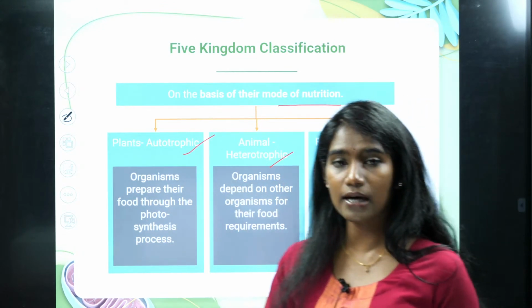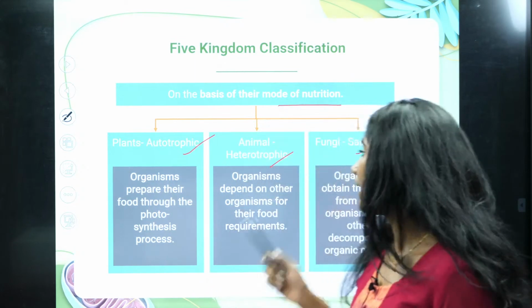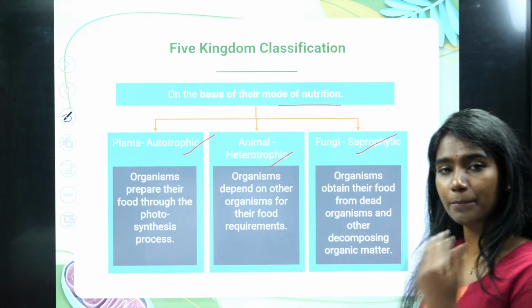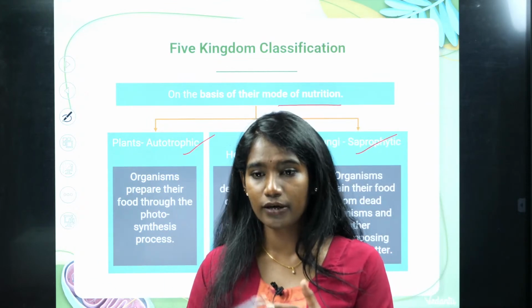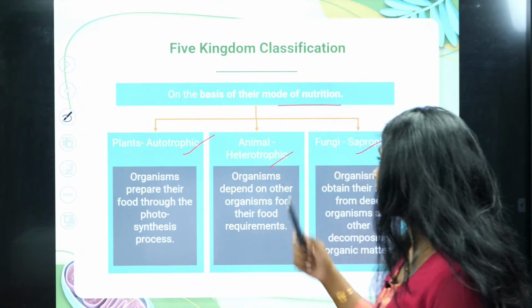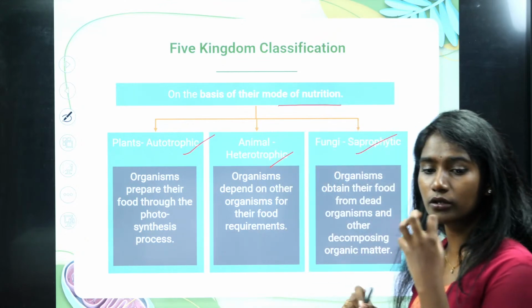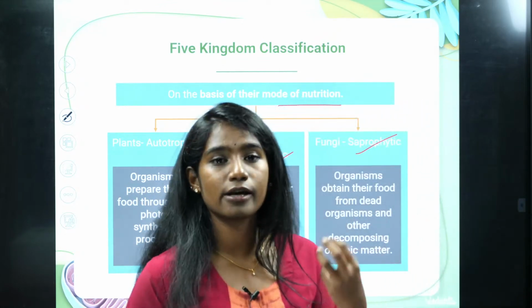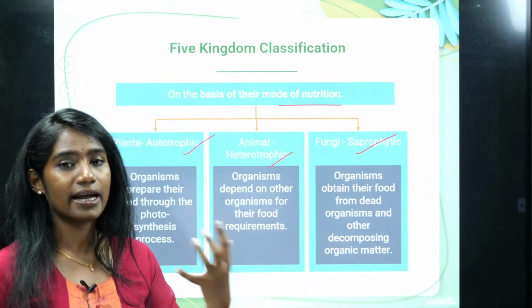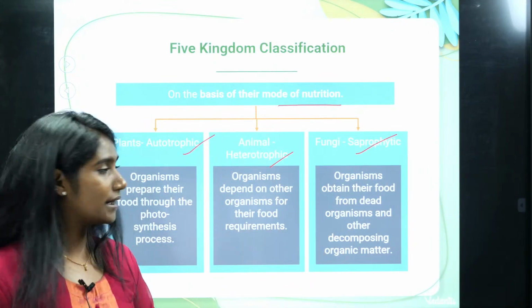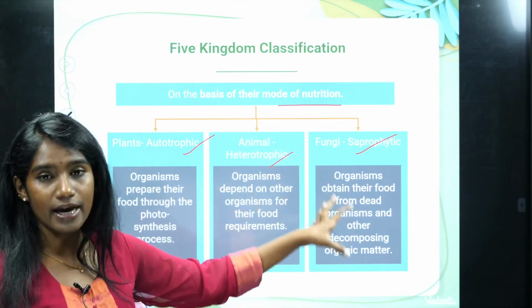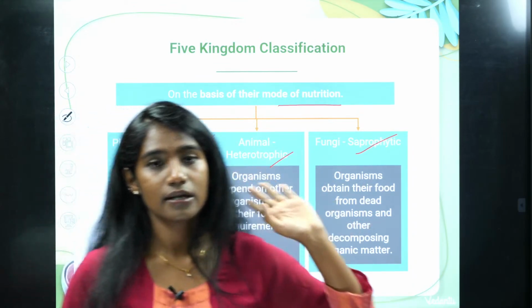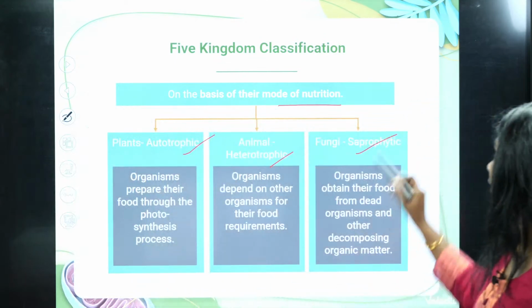Autotrophic, here the plants prepare their own food, whereas heterotrophic, here the organism depends on another living organism for its food. They are heterotrophs, whereas saprophytes are those organisms which derive their food from dead and decomposed material. Such organisms fall under the fungi category, and their mode of nutrition is saprophytic. Okay, clear with that?